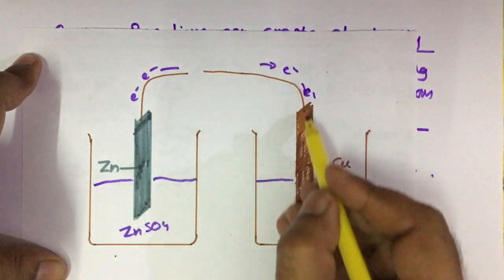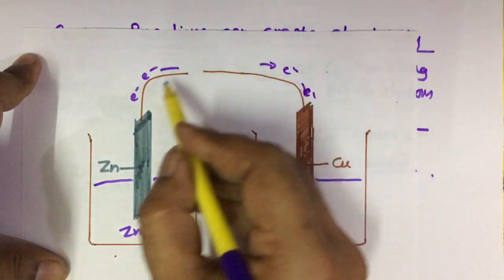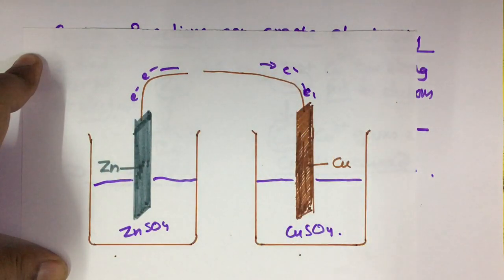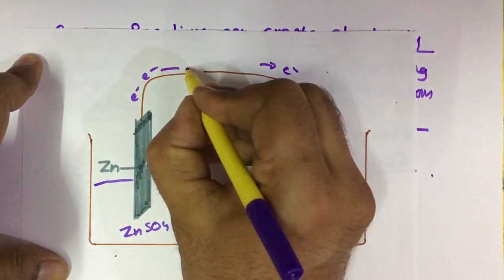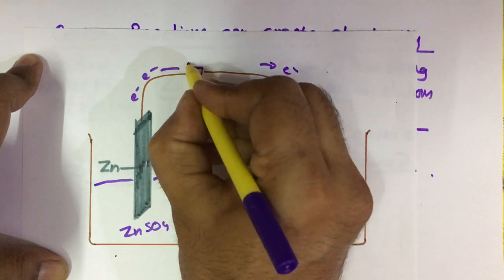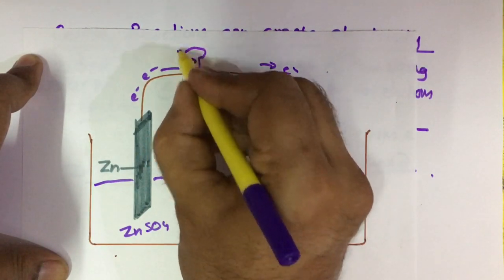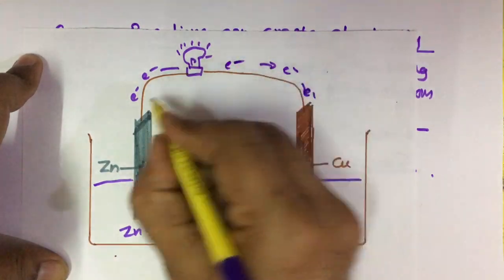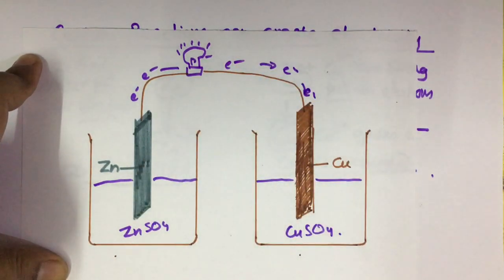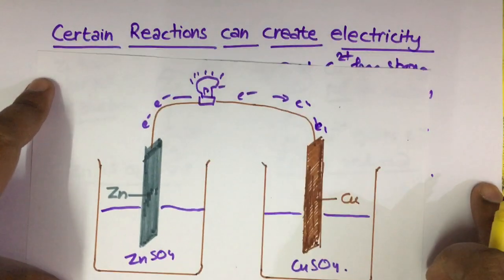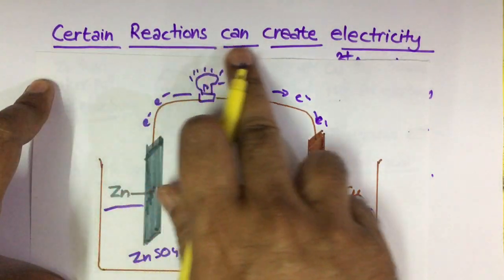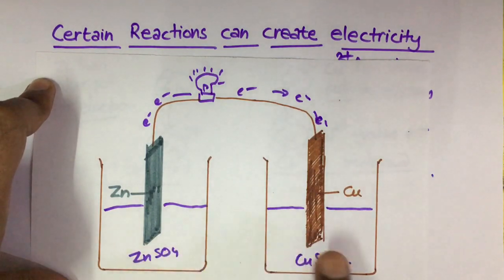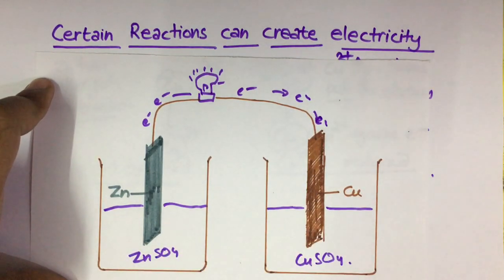When the electrons are transferred through this external wire, the movement of electrons generates electricity, and if we attach some device, for example a bulb, it glows. So the movement of electrons involves electricity, so certain chemical reactions can create electricity. The redox reaction between zinc and copper creates electricity.